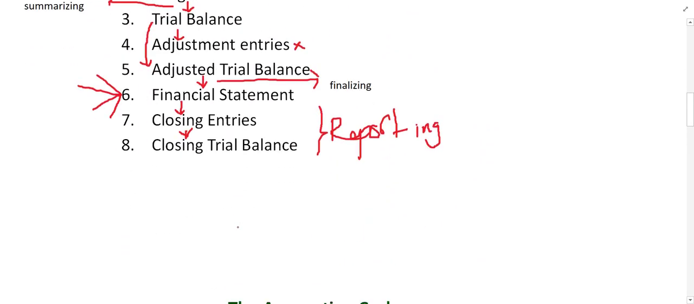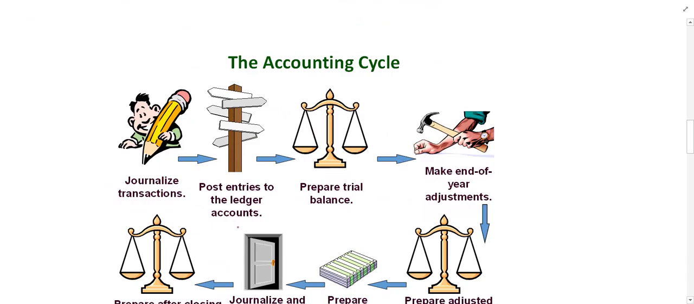So this one was simply the definition of accounting, right? Accounting.